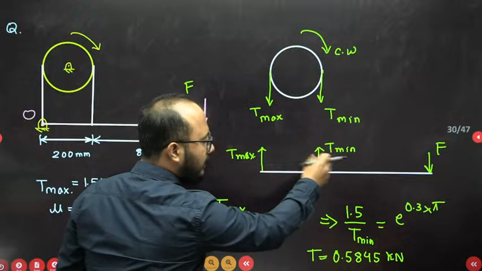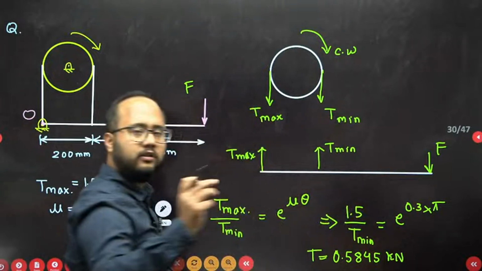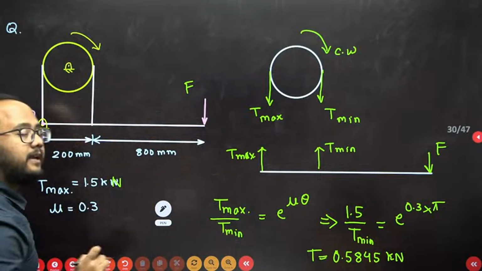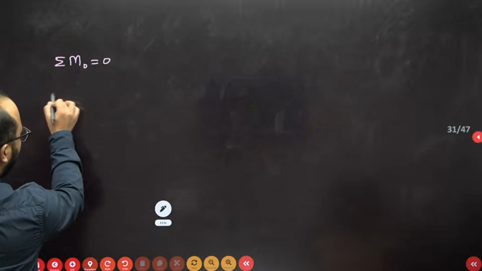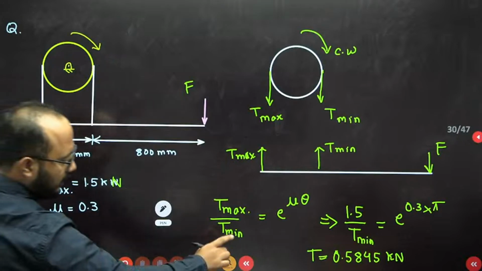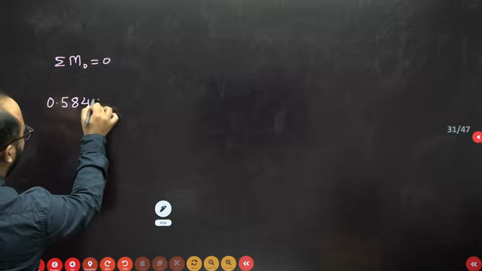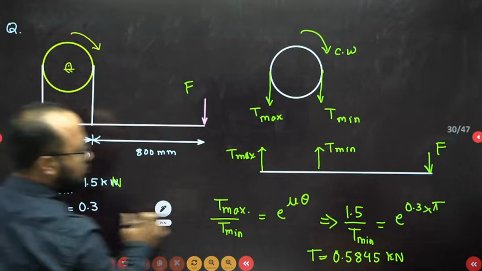T min will have an anti-clockwise moment and F will have a clockwise moment. Both moments have to be equal, so that the net moment at point O is 0. So I will just equate those moments. T min I have already calculated, 0.5845, multiplied by the distance. What is the distance given here? This is the distance, 200.